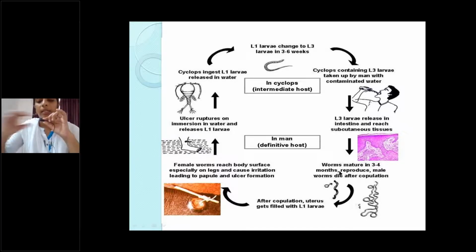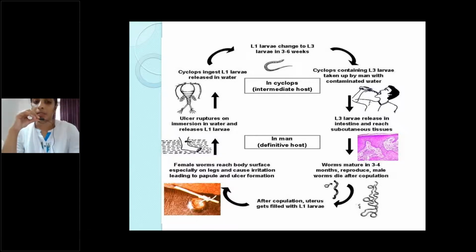So then what happened? This female worm migrates throughout the body within the subcutaneous tissue. It reaches the sites, I mean body sites, which are in continuous contact with water. Usually the common site is the lower leg. It reaches the site and releases some toxic substances and fluids, and forms a blister on the target site.